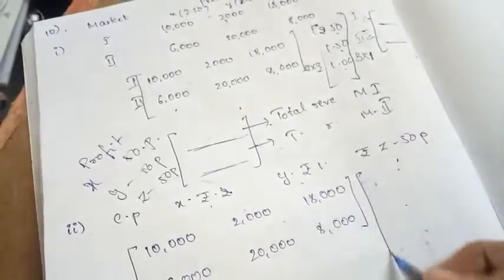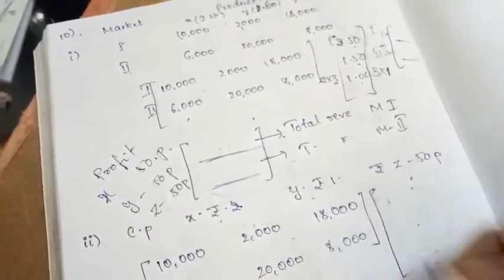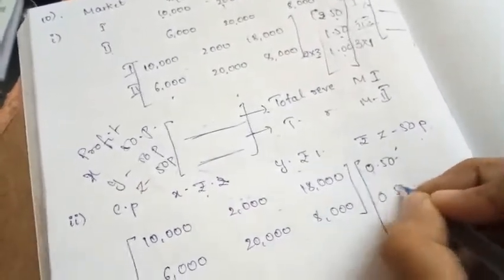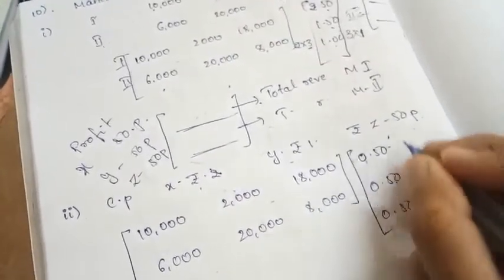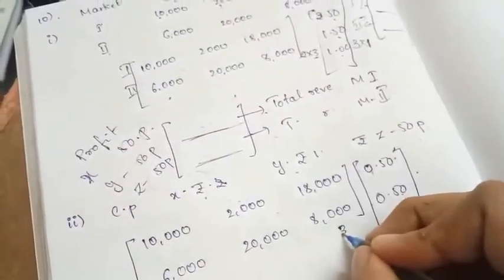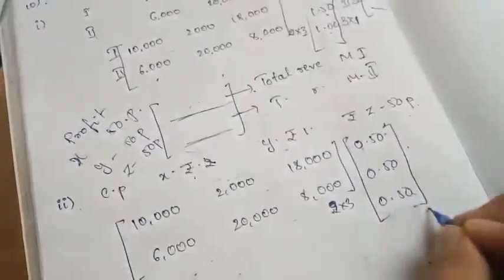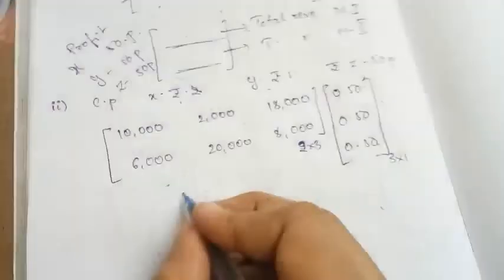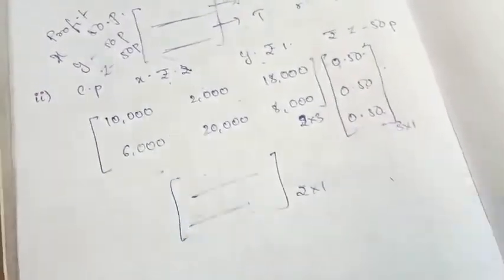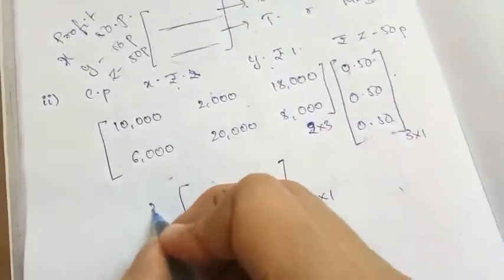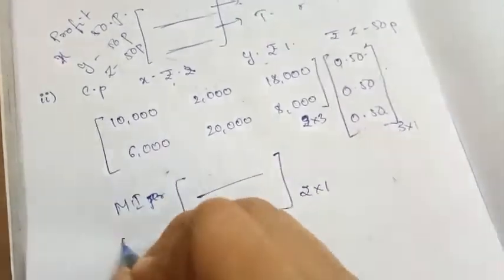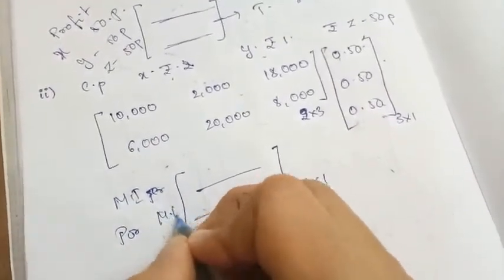So now I need to represent it in matrix multiplication form. The profit is 50 paisa for X, 50 paisa for Y, and 50 paisa for Z. Multiply this: this is of order 2 cross 3, this is of order 3 cross 1. By multiplying we will get a matrix of order 2 cross 1. We have two things: this is the profit of market 1 and this is the profit of market 2.